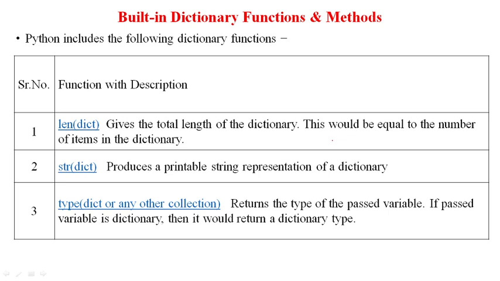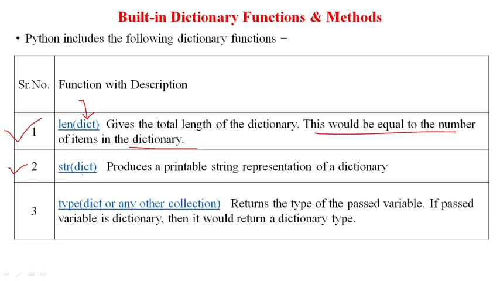Now let us see some of the built-in functions made for dictionary. First function is len. If you want to find the length of any dictionary, you can use the len function and pass the dictionary name as a parameter, and it will give you the total length of the dictionary, equal to the number of items in the dictionary.